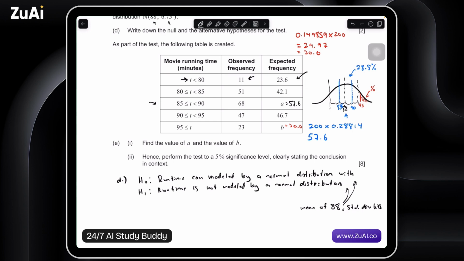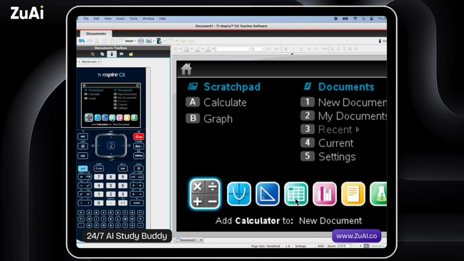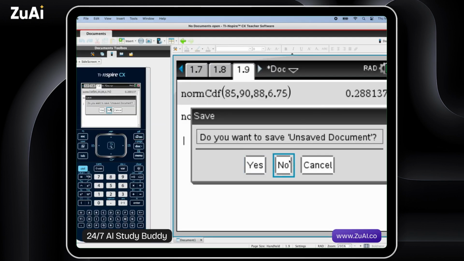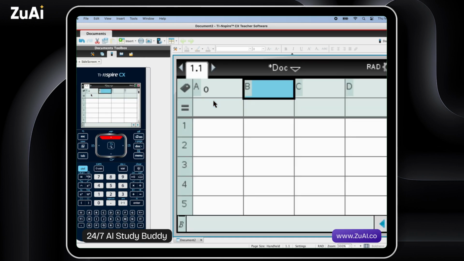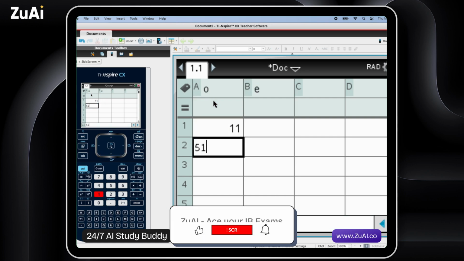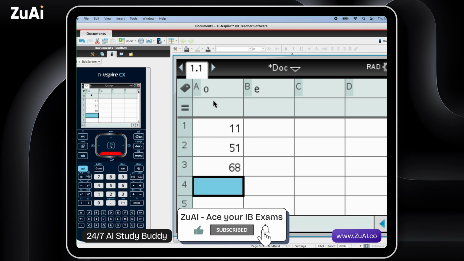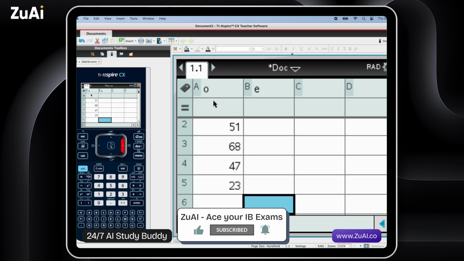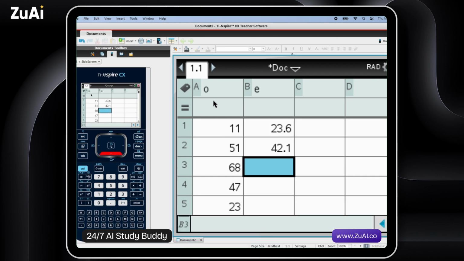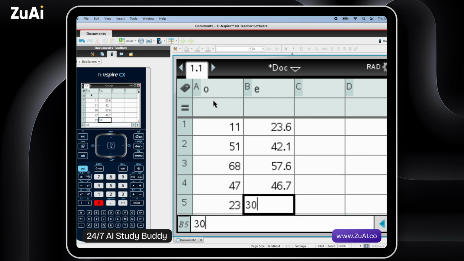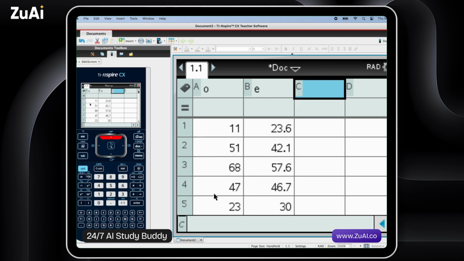So going back to the calculator for a sec. Let's get a new document, just because we used variables before. Go into spreadsheet. For this, I'm going to write observed and expected. You can always use X and Y, and it should be okay. So let's put in our observed values and the expected values. 23.6, 42.1, 57.6, 46.7, and 30. Okay. Got our observed and our expected.